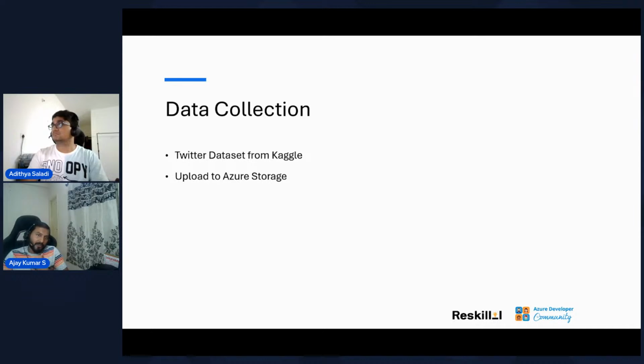The first process is identifying the data source. We have identified that the data source is Kaggle. We didn't want to spend more time creating an API, registering an API key, etc. So we're just going ahead with a publicly available data set from Kaggle. We will give the link for that in the repository for today's session. Also, the data volume should be estimated.